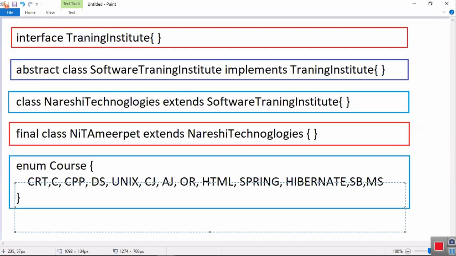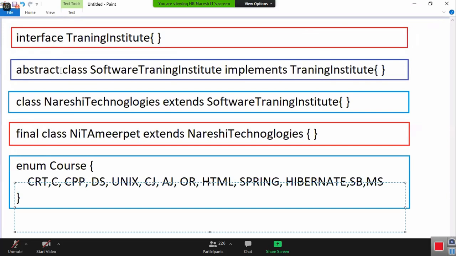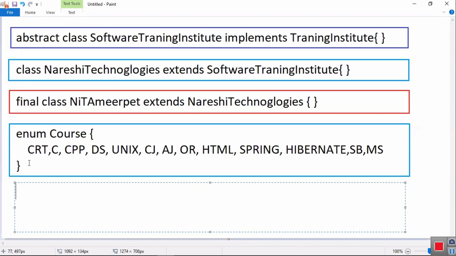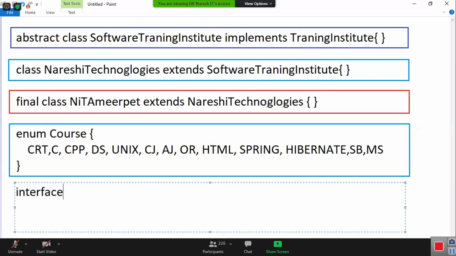Look here. Interface is created by using the keyword interface. Abstract class is created by using the keywords abstract and class. Concrete class is created by using only the keyword class. Final class is created by using the keywords final and class. Enum is created by using the keyword enum. Tell me how to create an annotation. Annotation is created by using annotation, right? Wrong answer. It is created by using the keyword interface only. Sir, if it uses interface, how can the compiler and JVM differentiate? For that, you have to use @ before interface: @interface.